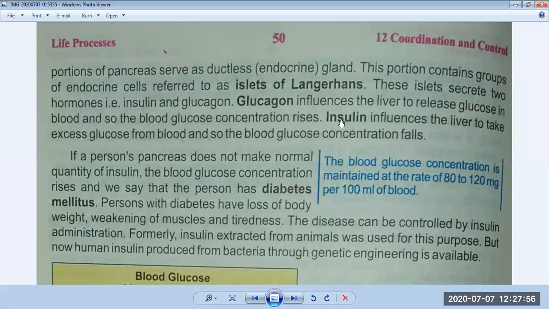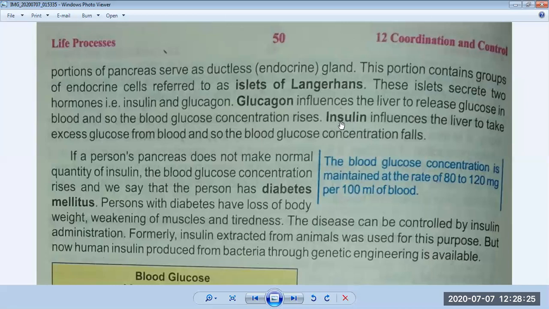And if an excess amount of glucose is present in our blood, at that time insulin begins to be produced and it reduces the excess glucose in our blood. So we can say glucagon and insulin work opposite to each other.